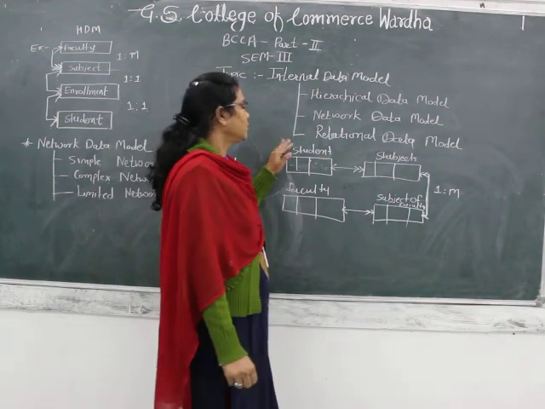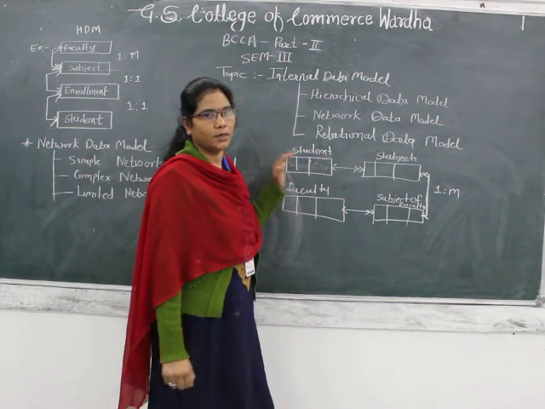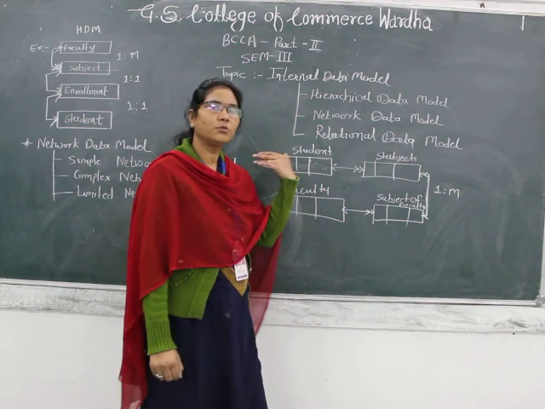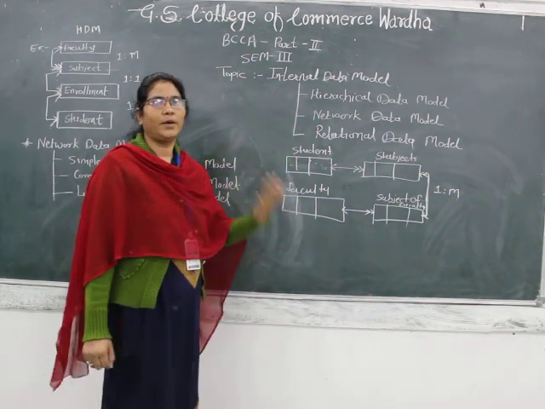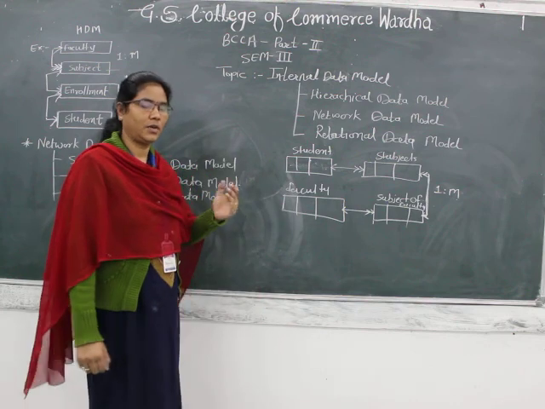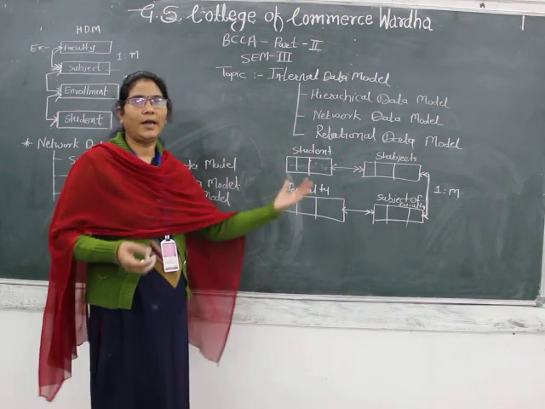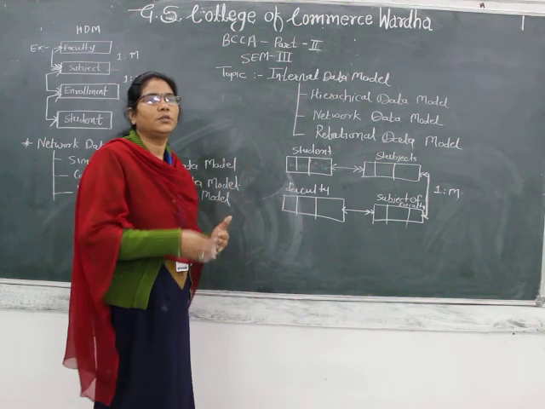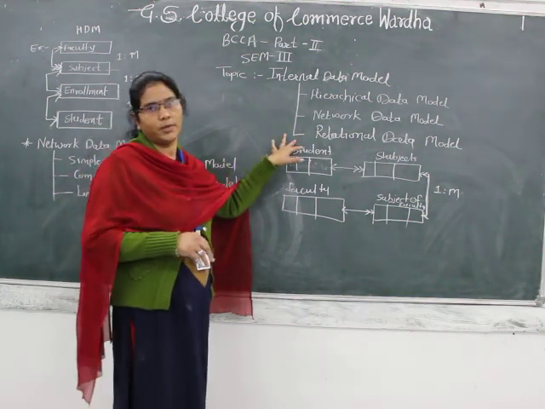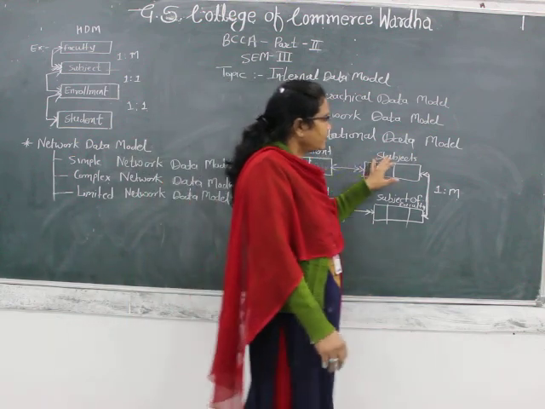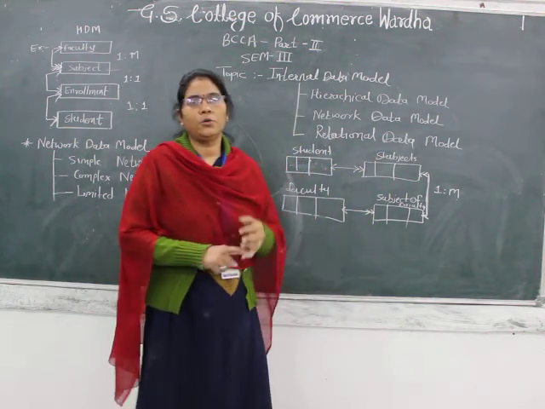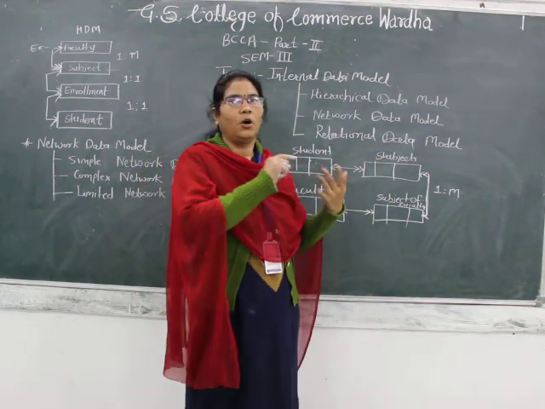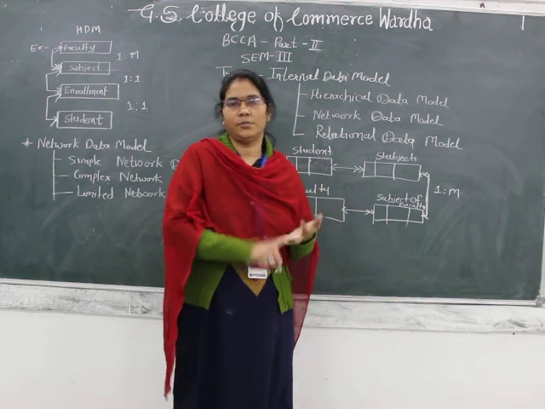So here, suppose the student is an entity, then student roll number, student name, student address, student mobile number, student previous class marks, those are the attributes, or fields. According to them we store the data in the student entity. Likewise subjects: the subjects of the course, like subject 1, subject 2, or semester 1 subjects, semester 2 subjects.